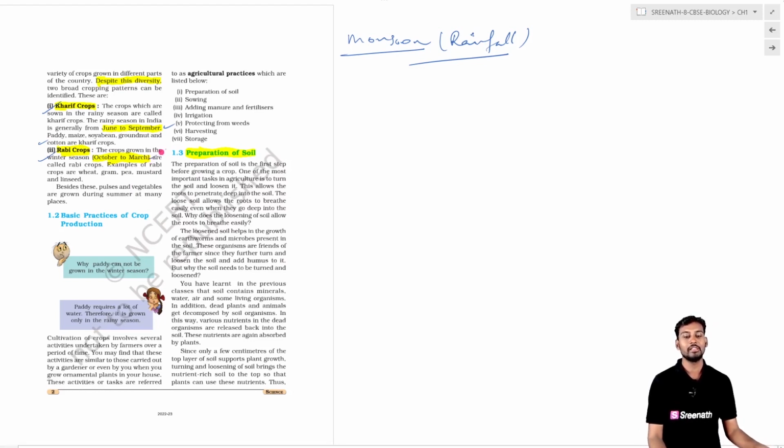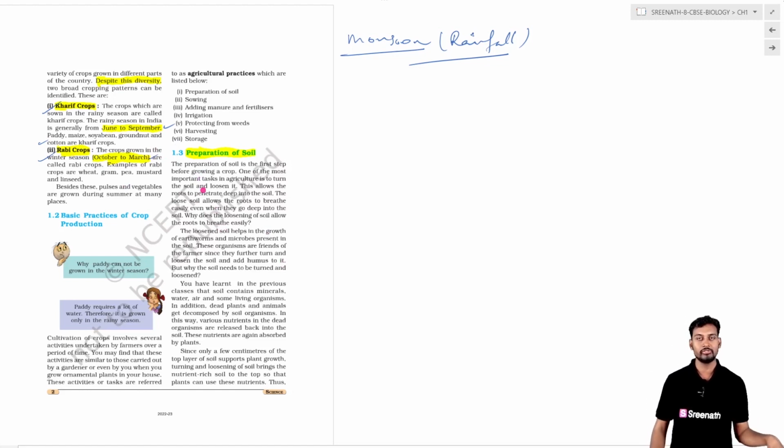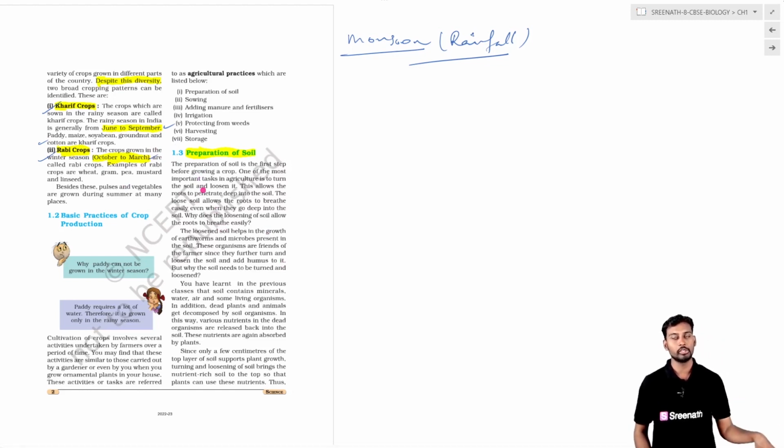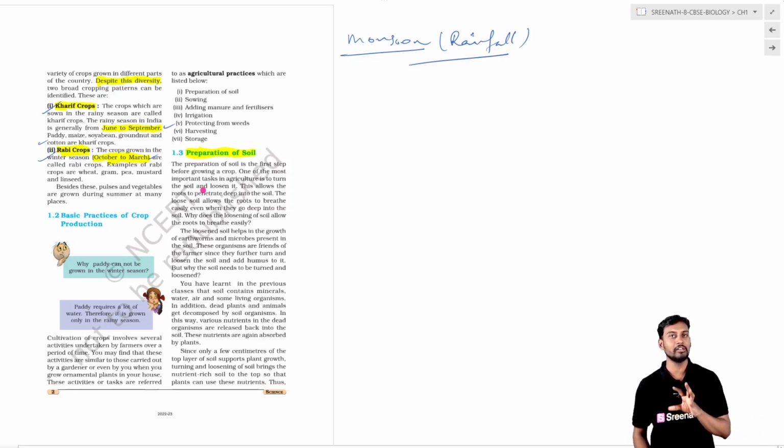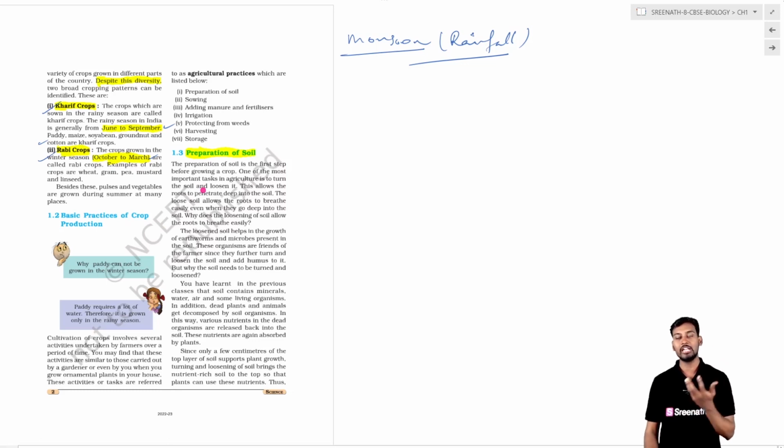The Rabi cropping season starts between October and March. The Rabi season is the end of the winter and the start of the summer.